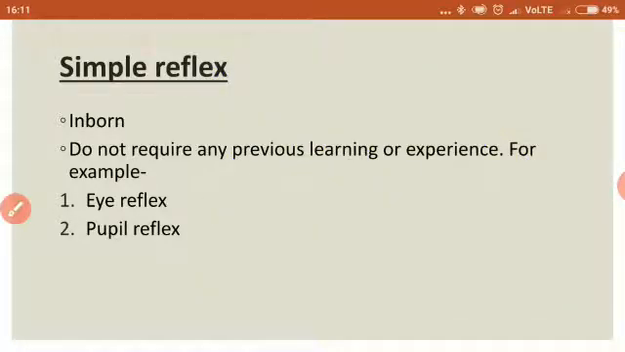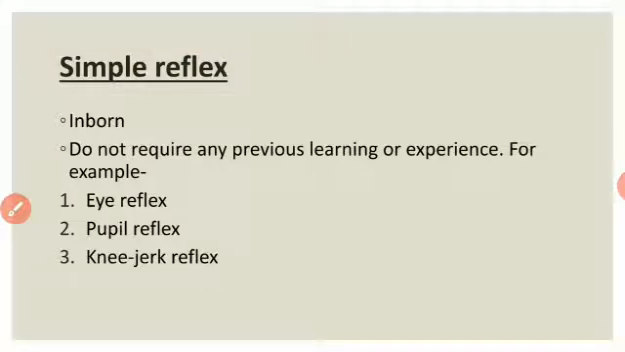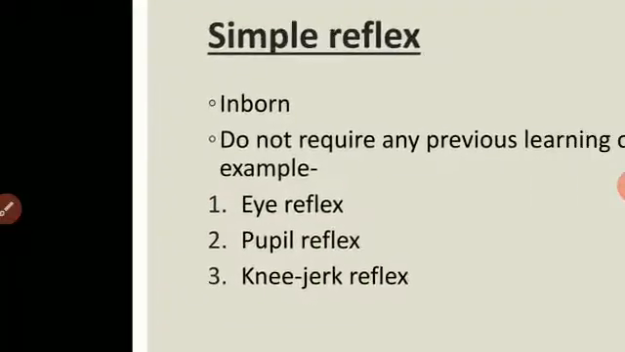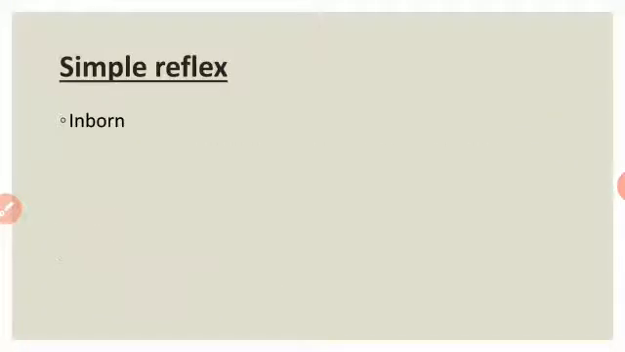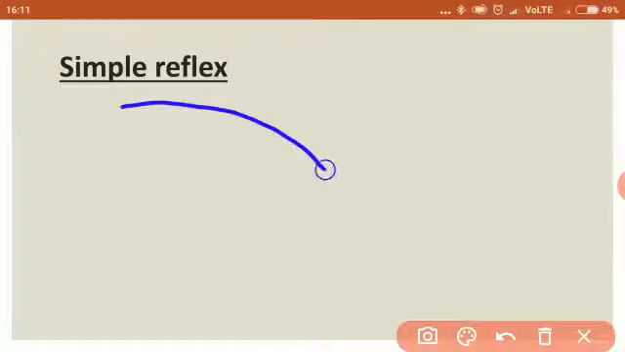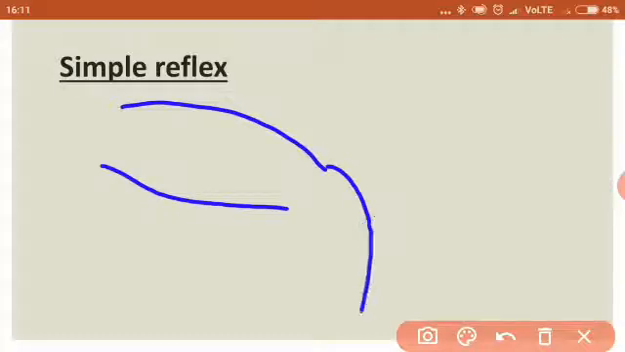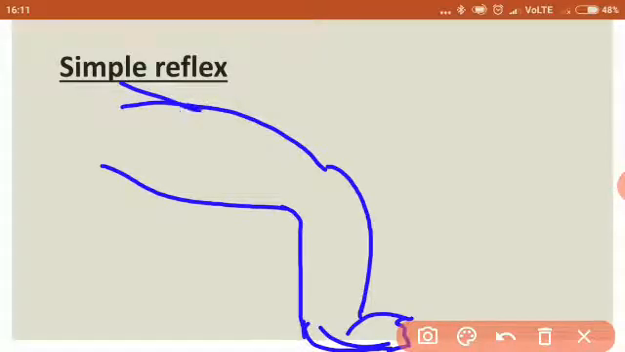Now the next reflex is the knee jerk reflex. What do you mean by knee jerk reflex? Let us have a look at this diagram. This is a rough picture which I am drawing here. This is the thigh, this is the knee, and this is the leg, the lower leg, and this is the foot. Don't look at the drawing, I cannot draw properly with these fingers. So this is the thigh of a person, and here is the knee.